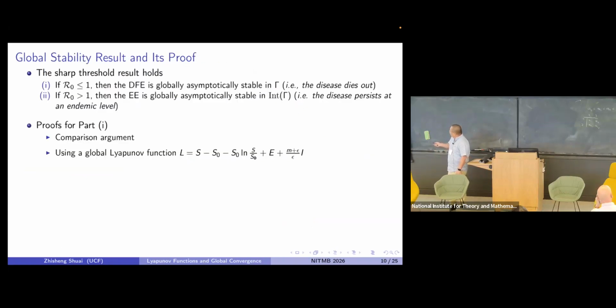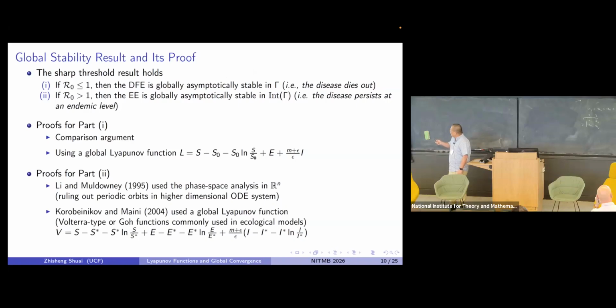But what for a disease model typically is you have a disease-free equilibrium when R not is less than 1. Okay. And when R not is less than or equal to 1, that's easily globally stable. When R not is bigger than 1, the disease-free equilibrium located on the boundary becomes unstable. And you have a fixed point or positive equilibrium called the endemic equilibrium. People suspect this positive endemic equilibrium will be globally stable as long as it exists, meaning R not bigger than 1.